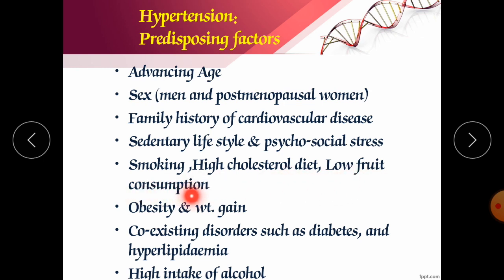Low fruit consumption. Nowadays nobody is consuming fresh fruit, everybody wants to take fruit juice, which is very bad, which is very old and also contains lots of preservatives, but nobody would like to take a fresh fruit or fresh fruit juice. Even I am telling you that you should take a fresh fruit.